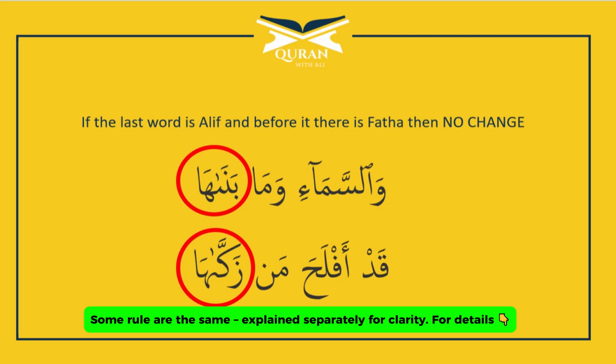Now when there is no change, in this case there will be no change. If the word ends with alif and before it there is fatha, then there will be no change. Like this one, وَالسَّمَاءِ وَمَا بَنَاهَا. The next example is قَدْ أَفْلَحَ مَنْ زَكَّاهَا.